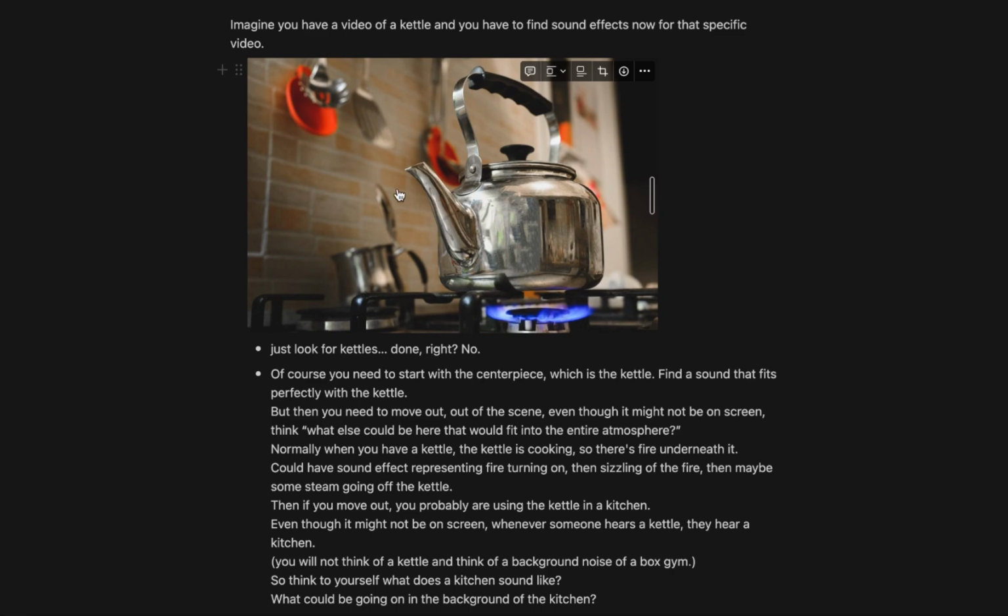And then if you move even further out of the scene, you're probably in the kitchen, right? As you can see here. That's why I chose this particular image. And for example, if you're in a kitchen in a restaurant, you will have people talking, or you would have other cooking sounds. So you also have to think about that. So you have to think about, what does a kitchen sound like?